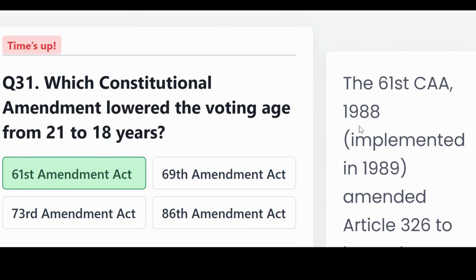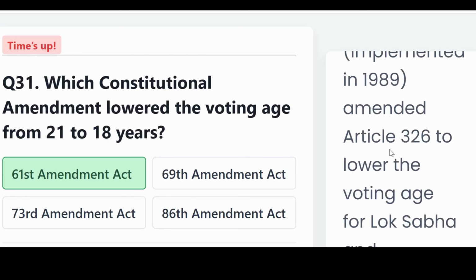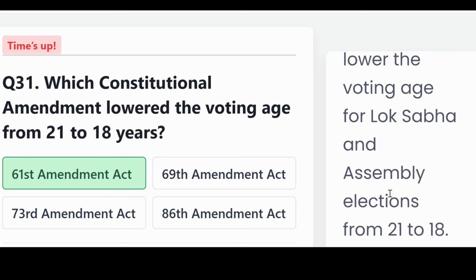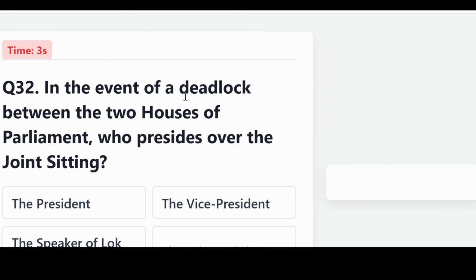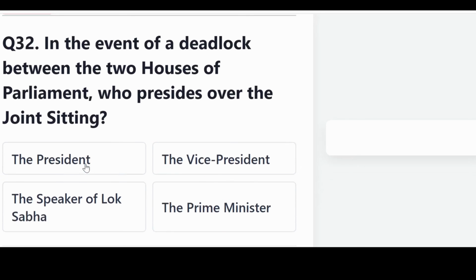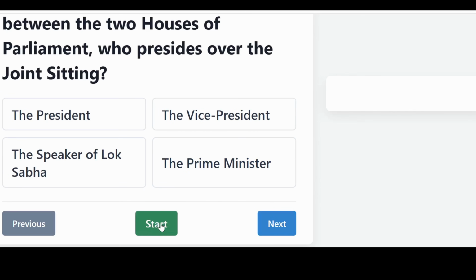The 61st Amendment, passed in 1988 and implemented in 1989, amended Article 326 to lower the voting age for Lok Sabha and Assembly elections from 21 to 18. In the event of a deadlock between the two Houses of Parliament, who presides over the joint sitting? Is it the President, the Vice President, the Speaker of Lok Sabha, or the Prime Minister?